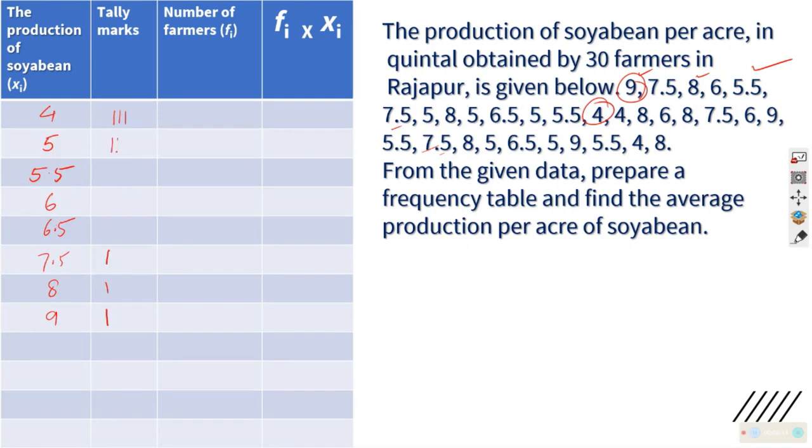quintal farmers, either 5 quintal, those who obtained 5.5 quintal, only 4 farmers. 6 quintal, 3 farmers. 6.5 quintal, 2 farmers. 7.5 quintal, 4 farmers. 8 quintal, 5 farmers. 9, 3 farmers. If you write this over here, 3 farmers, 5 farmers, this will be the order of writing. 4 farmers, 3, 2, 4,